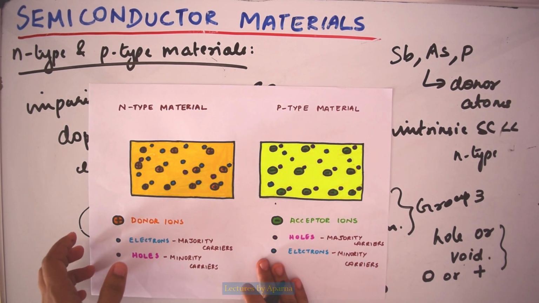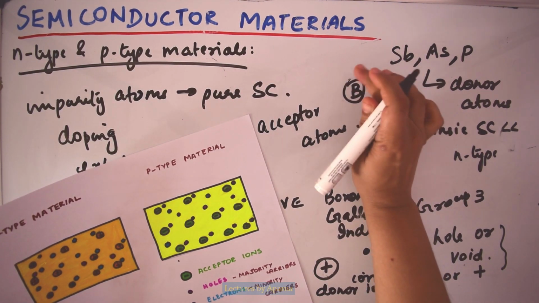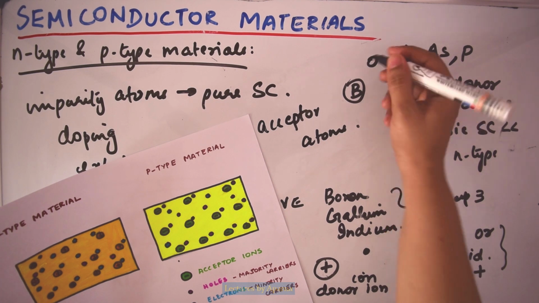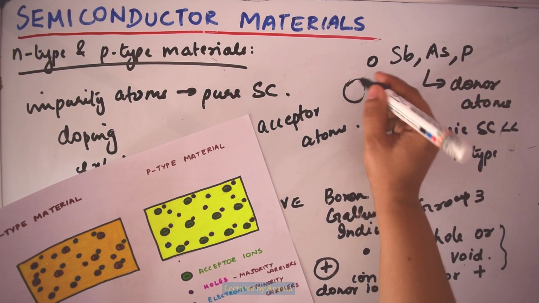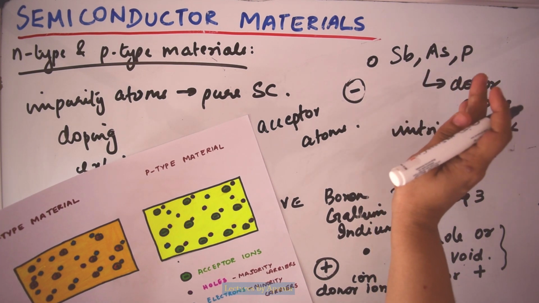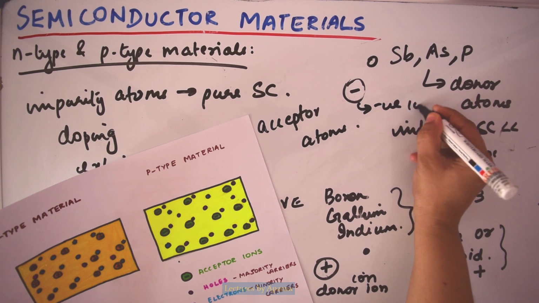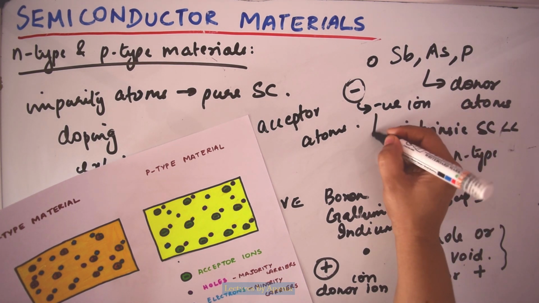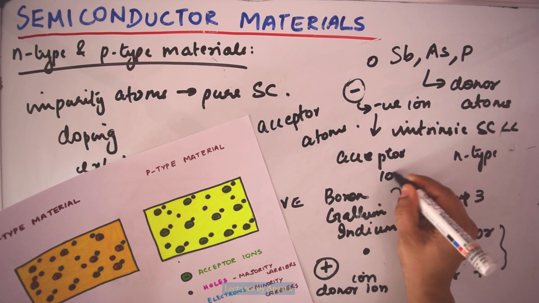Now in p-type material, what is happening? From the parent atom, a hole is getting separated. That means it is getting a net negative charge. This is a negatively charged ion, and this ion is called an acceptor ion.